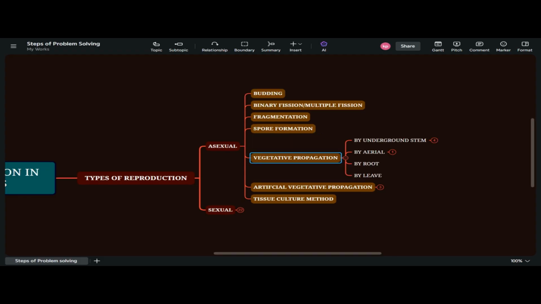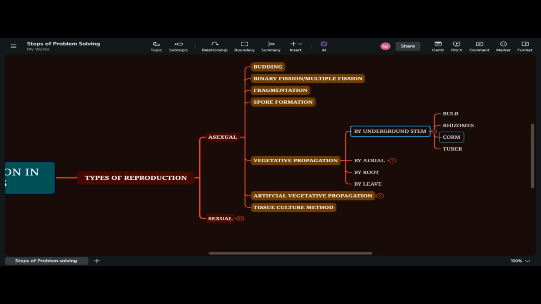In vegetative propagation, we have 4 types: underground stem, aerial stem, by root, by leaf. We are going to start with underground stem. Underground stem also has 4 types: bulb, rhizome, corm, tuber. Let me explain all of that.